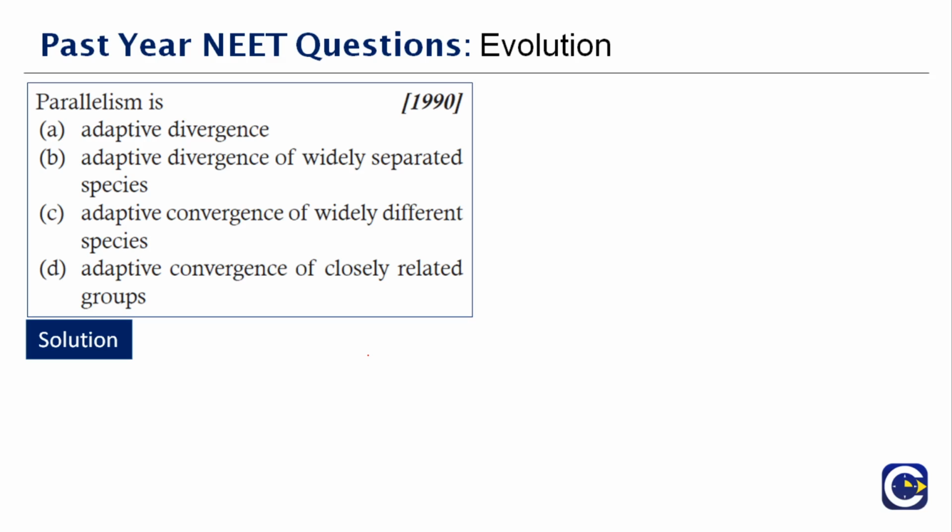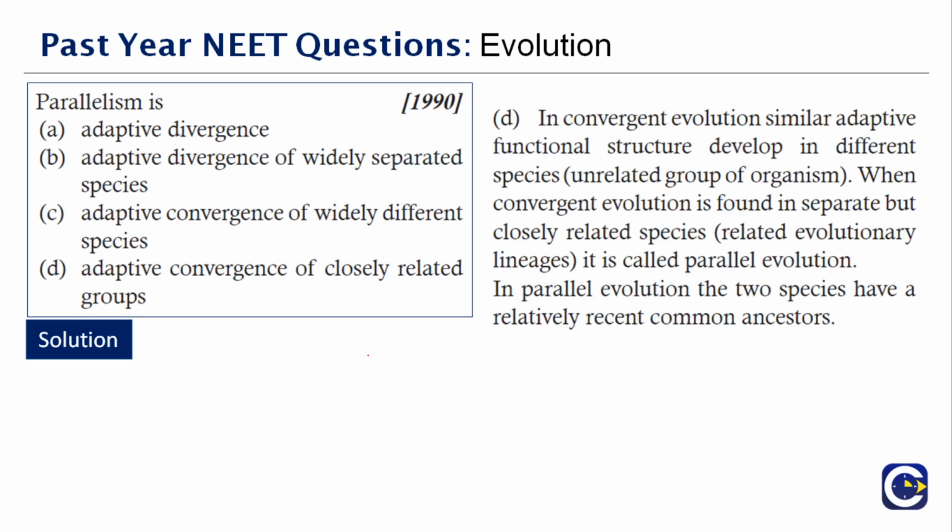Very important point to note here: they have common ancestors. So I've given you the answer. It is adaptive convergence of closely related groups that is the right answer.